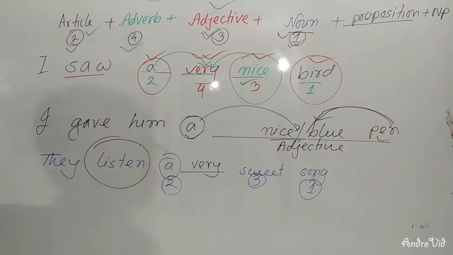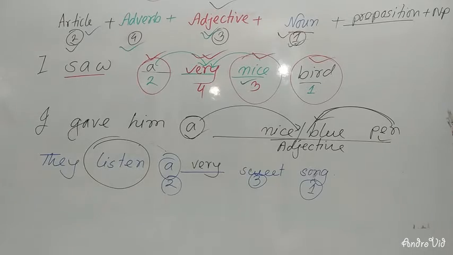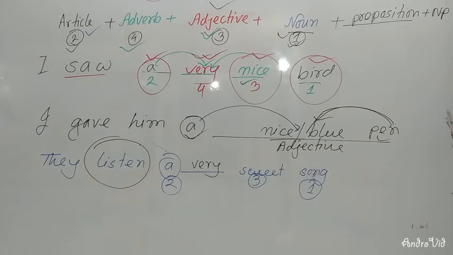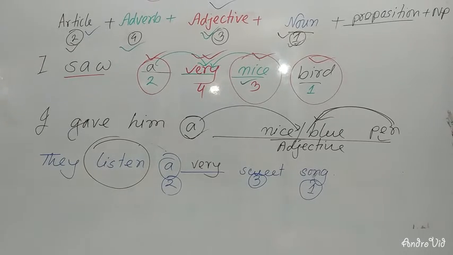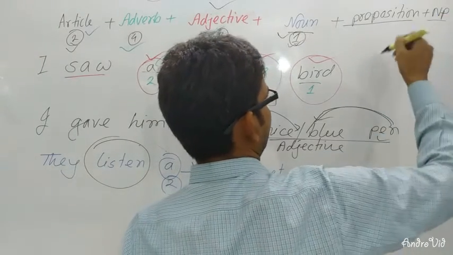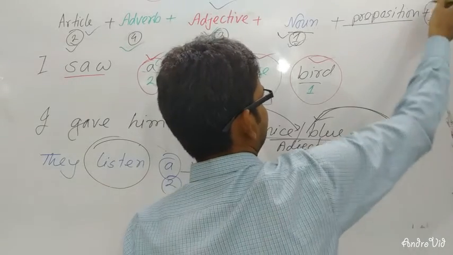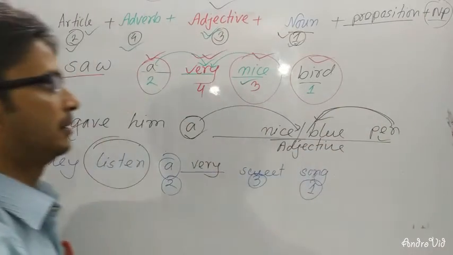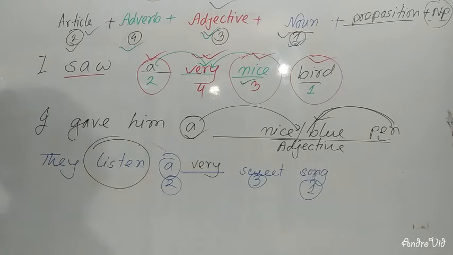So if you want to add a noun phrase, you will have to take a preposition again. Sometimes you may also have an adverb instead of a preposition, then you won't have a noun phrase. If you want to add any noun phrase, you will have to take a preposition again.